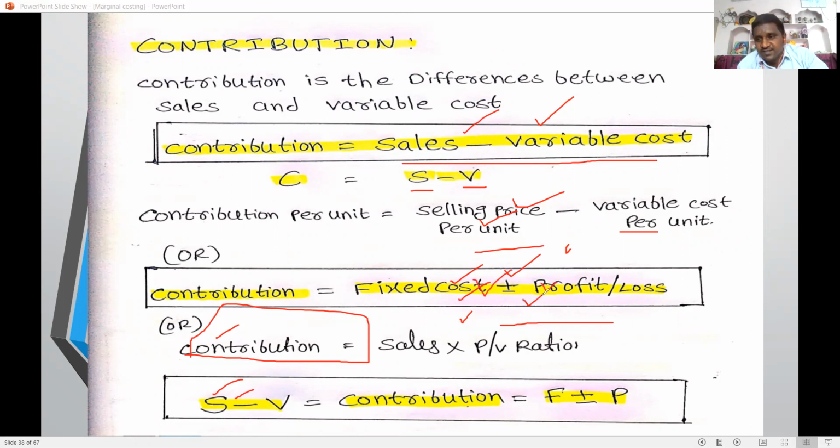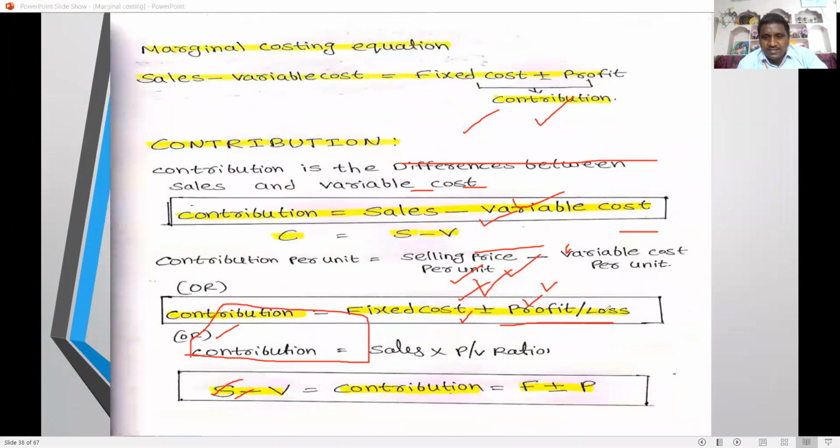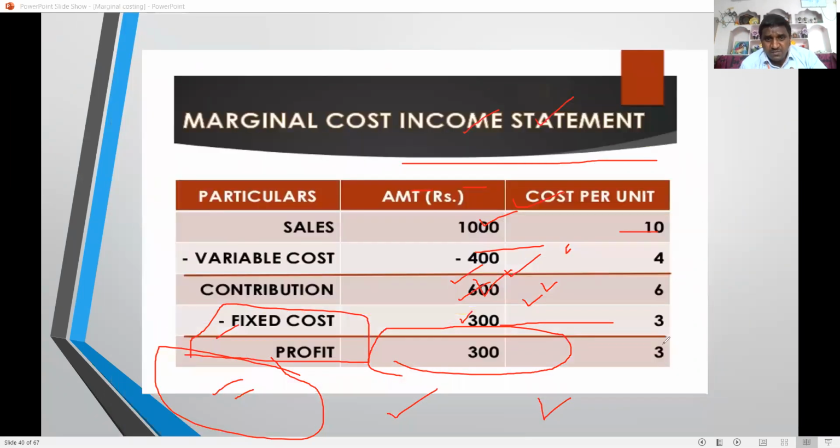So we have two formulas for contribution. Sales minus variable cost: the left hand side is contribution. On the right hand side, fixed cost plus profit is the contribution. What items are included in the contribution? Fixed cost plus profit. That's why we have two formulas. Another, advanced formula: contribution equals sales multiplied by PV ratio.